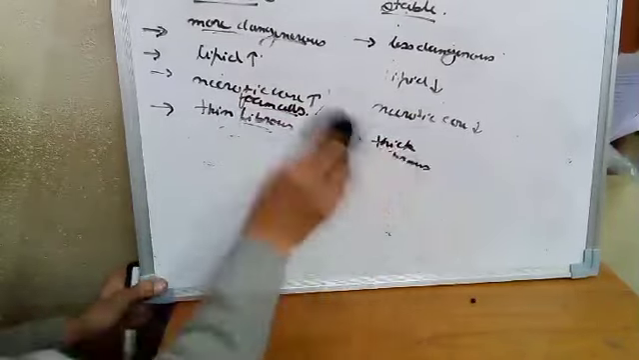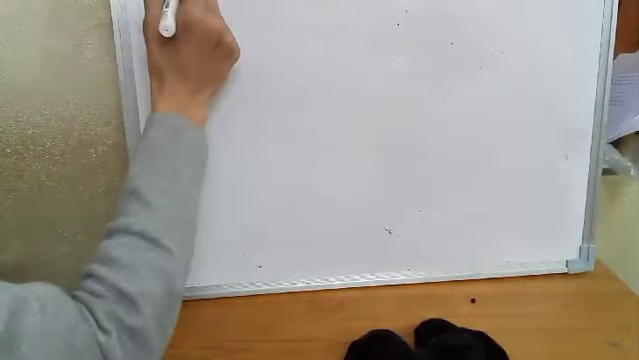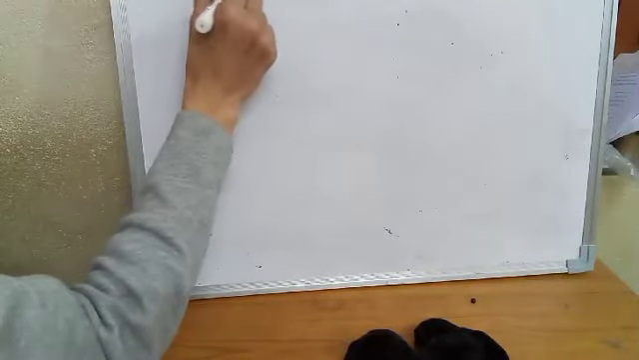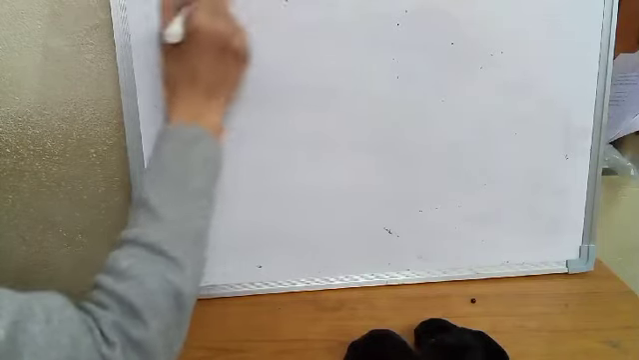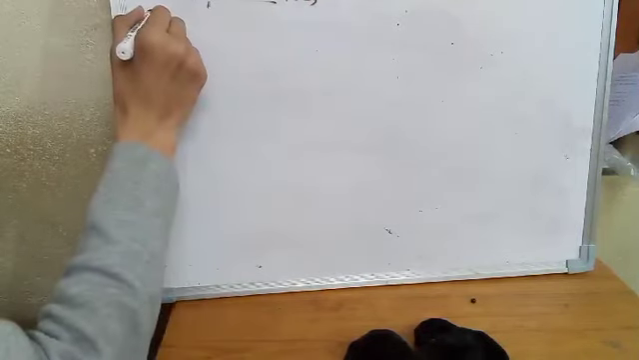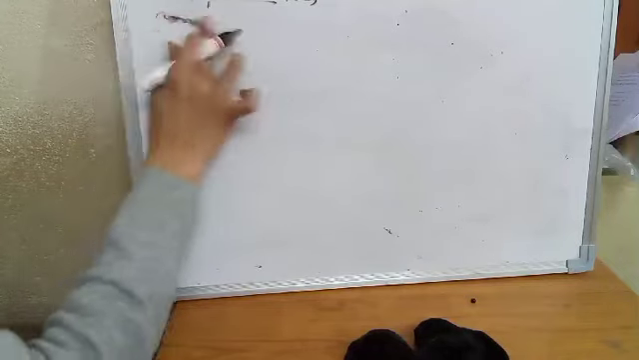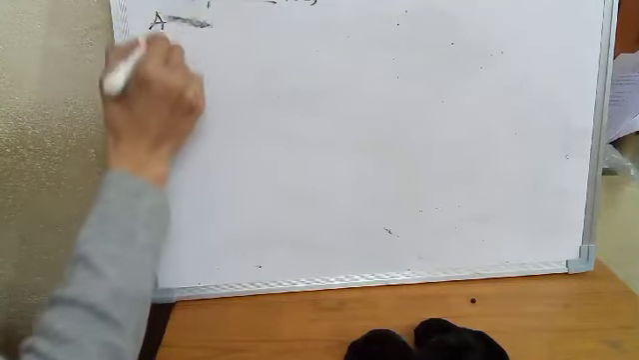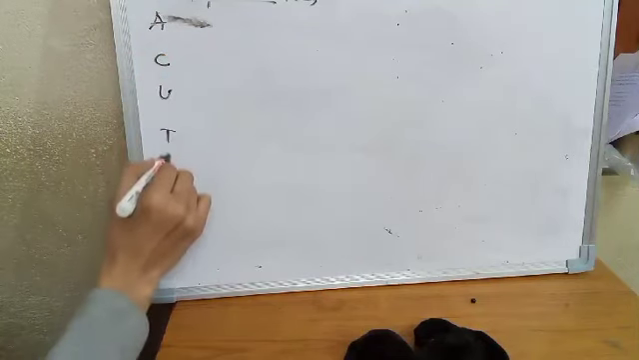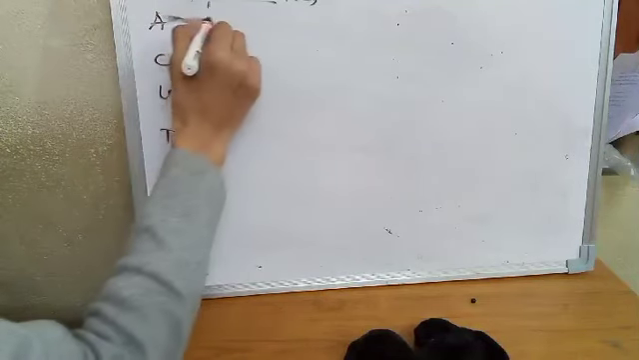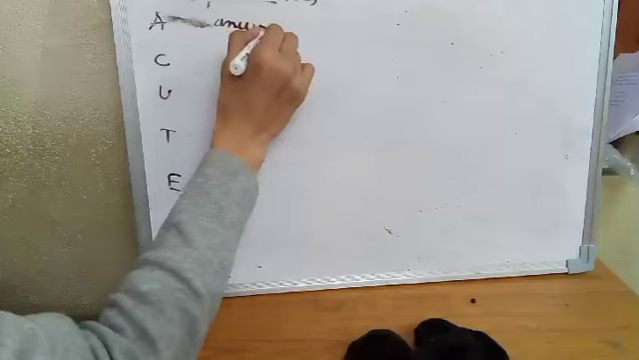Now we'll see what are the complications. What are the complications of atheroma? This is a simple trick. The first complication is aneurysm.